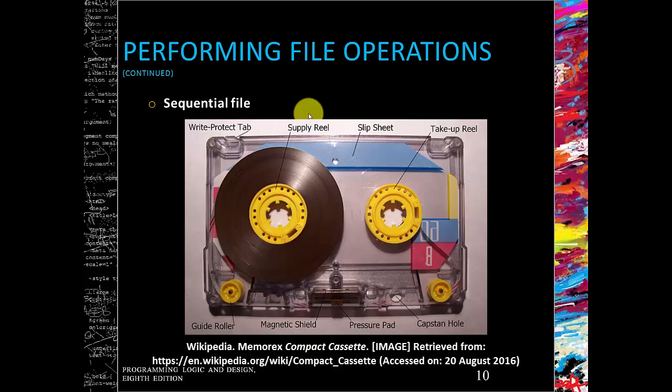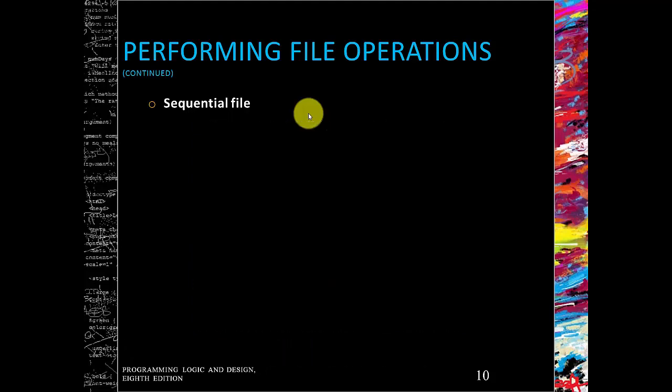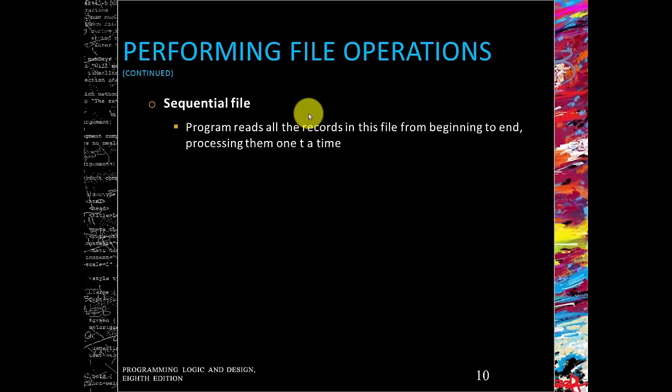It wasn't the same as how you do now on your iPods. You would just click on song number 15 using your touch screen. It wasn't like that. Data files that we work with now are in sequential order. And when I say sequential order, I mean that the program reads all the records in this file from the beginning to the end, processing them one at a time.